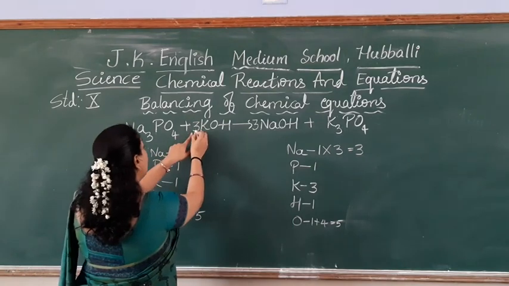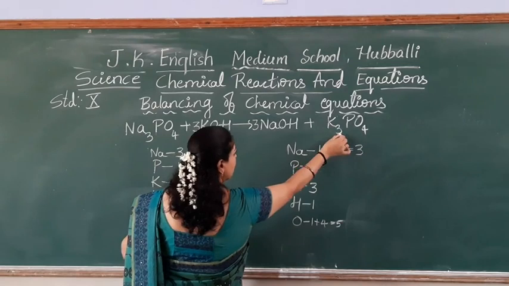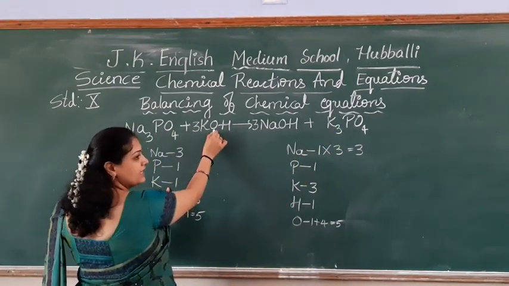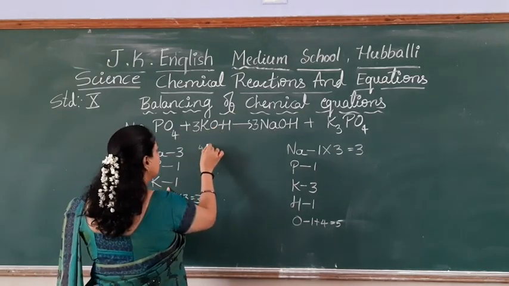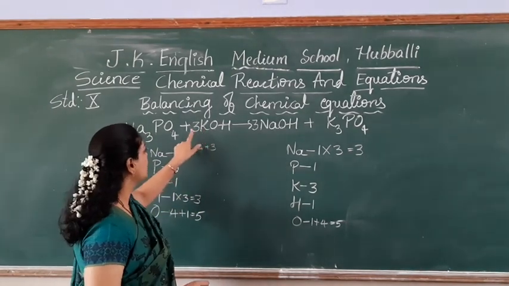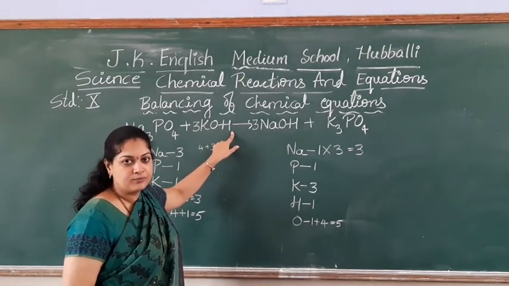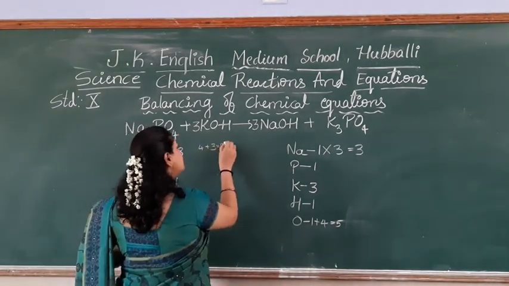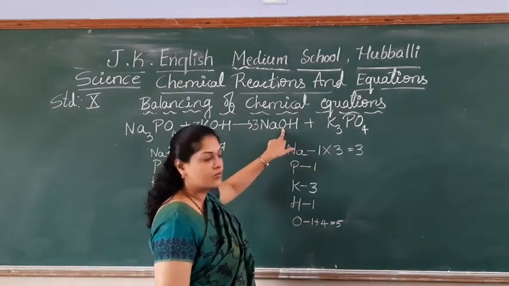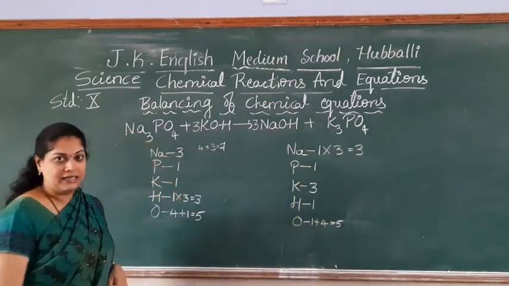So potassium has become 3. Potassium, beside it is 3 only. Okay. Oxygen has become 4 plus 3. 4 plus this side 3. If you are writing 3, you are multiplying with potassium, with oxygen, and with hydrogen. Keep it in mind. So 4 plus 3, 7 atoms of oxygen. Here also, 3 oxygen plus here 4, 4 plus 3, 7. So oxygen is balanced.